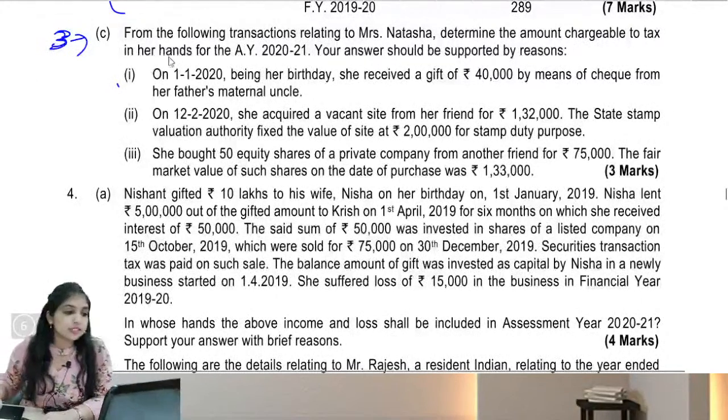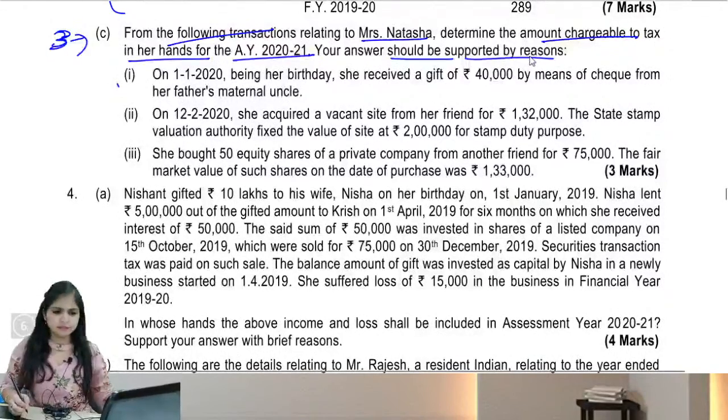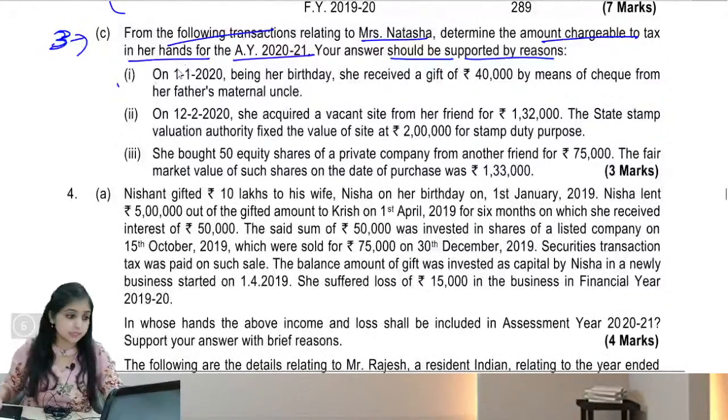Let's read the question first. From the following transactions relating to Mrs. Natasha, determine the amount chargeable to tax in her hands for assessment year 2021. Your answer should be supported by reasons. They are asking us what is the taxable income. Looks like a simple question.